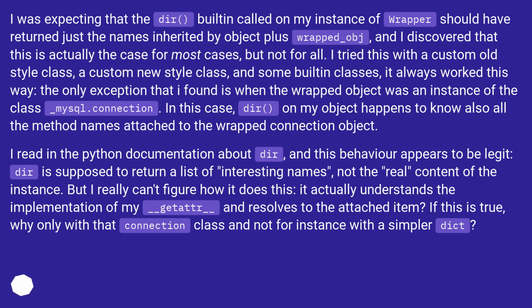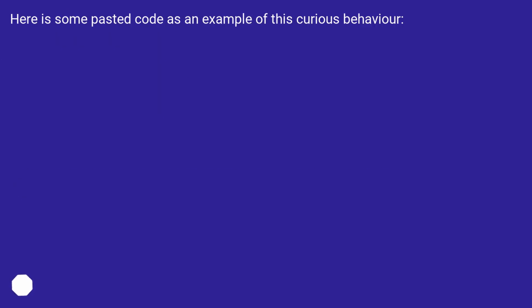In this case, dir on my object happens to know also all the method names attached to the wrapped connection object. I read in the Python documentation about dir, and this behavior appears to be legit. Dir is supposed to return a list of interesting names, not the real content of the instance. But I really can't figure how it does this. It actually understands the implementation of my __getattr__, and resolves to the attached item. If this is true, why only with that connection class and not for instance with a simpler dict? Here is some pasted code as an example of this curious behavior.